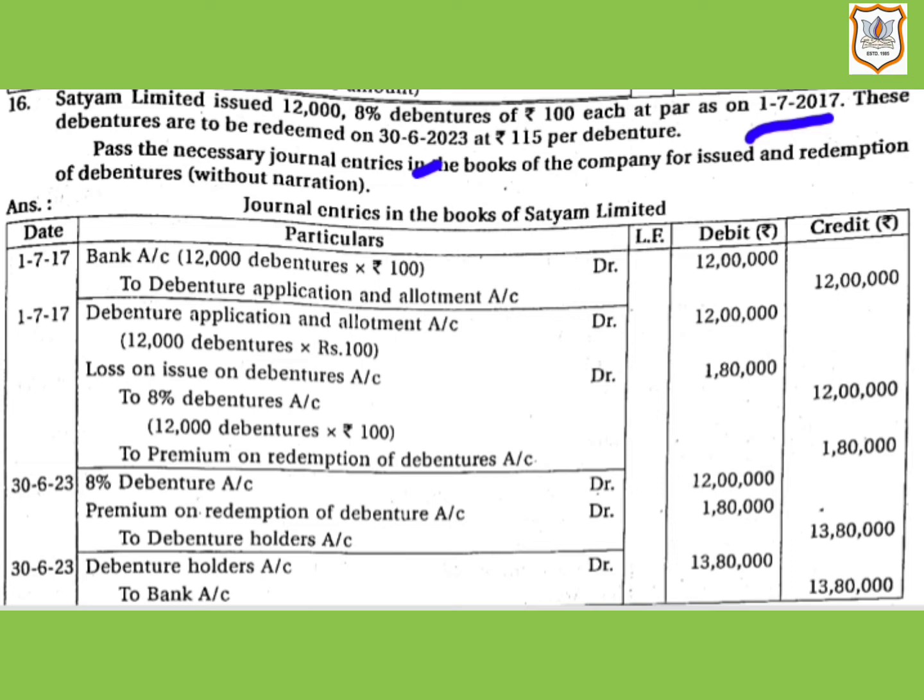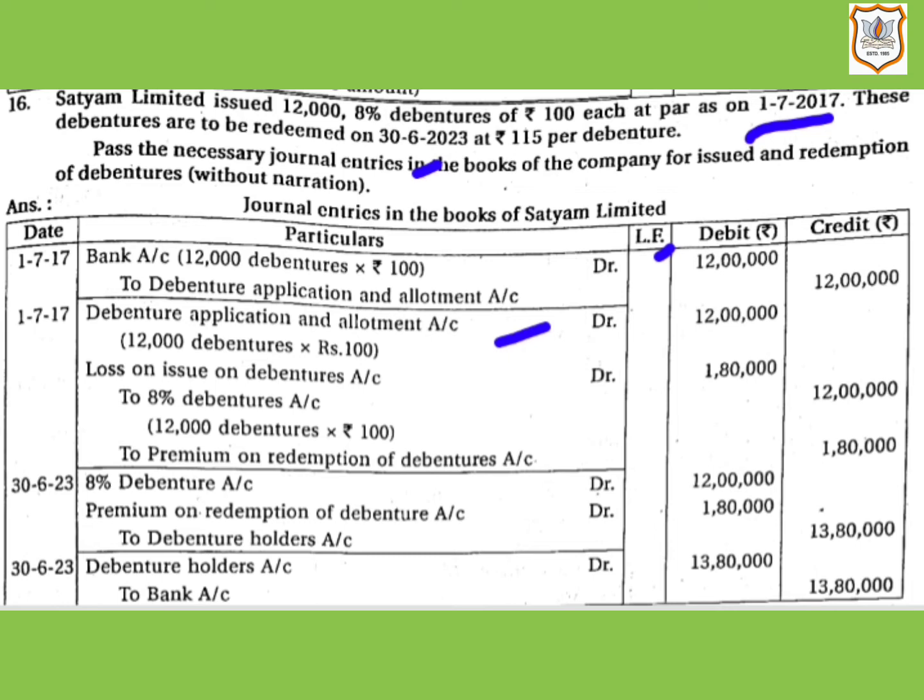Here when the company receives the amount, bank account will be debited by rupees 12 lakh, that is 12,000 debentures that the company issued, multiplied by rupees 100, that is face value. Then on 1st July 2017, our second journal entry would be: debenture application and allotment account will be debited by rupees 12 lakh, that is at face value of debentures.